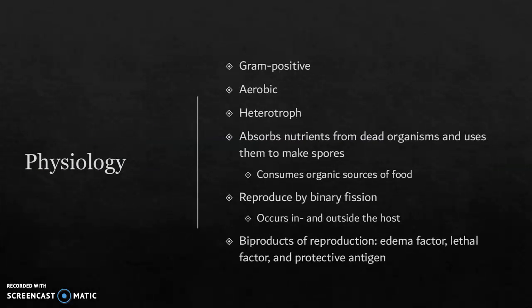Physiology. Bacillus anthracis is a gram-positive aerobic heterotroph that thrives on nutrients and iron absorption from dead and decaying animals and soil. They reproduce asexually by binary fission in a 6-stage process inside the host. This reproduction causes the production of lethal byproducts, including edema factor, lethal factor, and protective antigen.